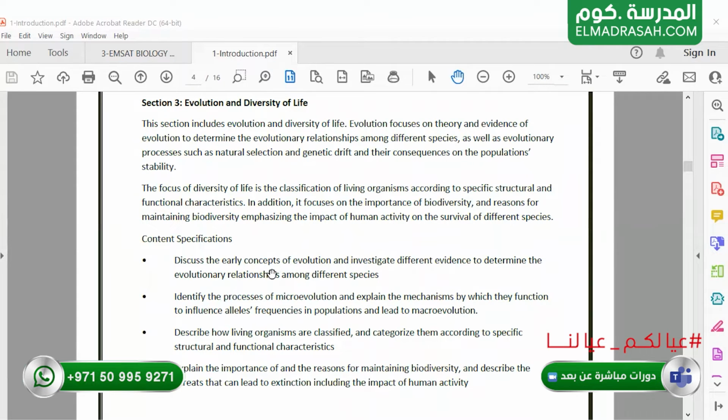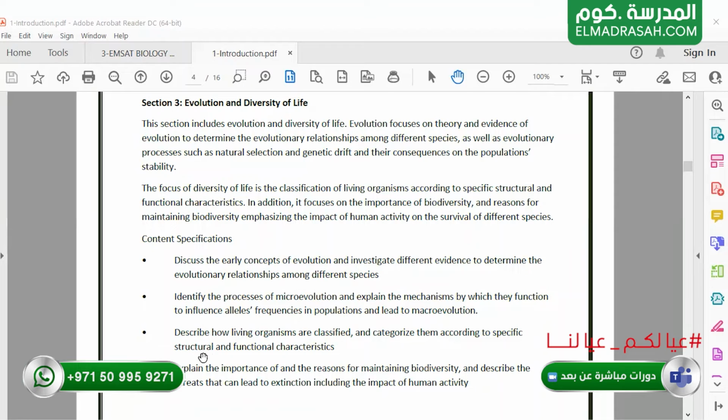We will discuss the early concept of evolution, investigating different evidence to determine evolutionary relationships among different species. And we will identify the process of microevolution that affects organisms, causing macroevolution.